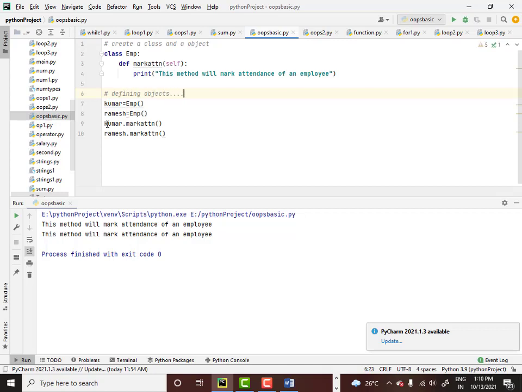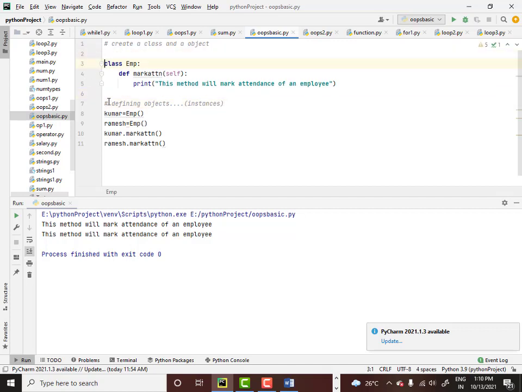Defining objects are nothing but instances. And you can see that mark attendance is called by multiple objects.